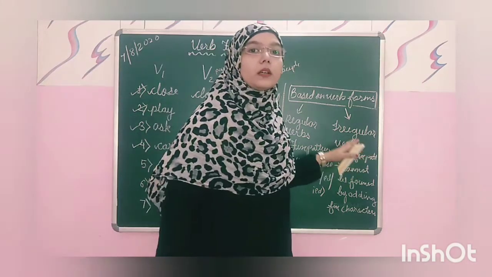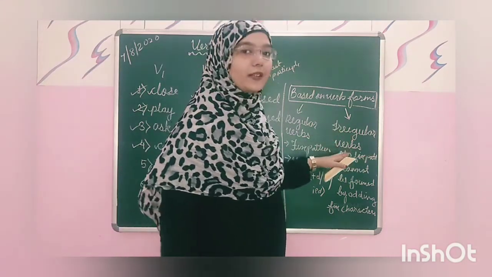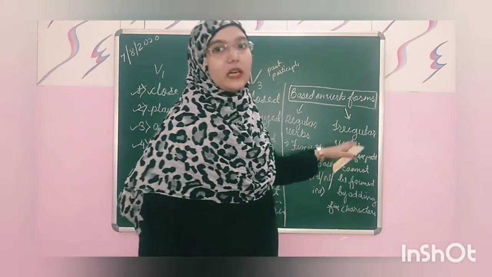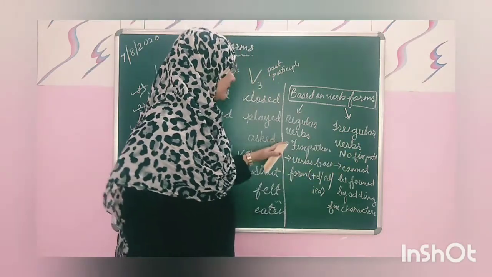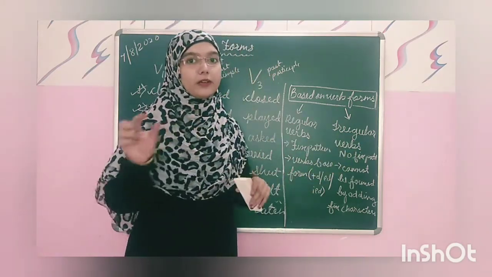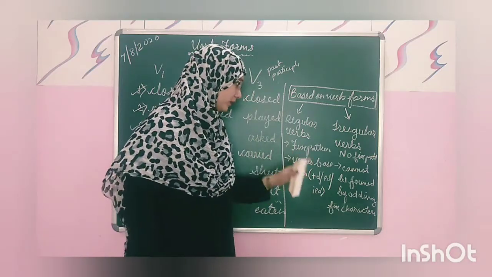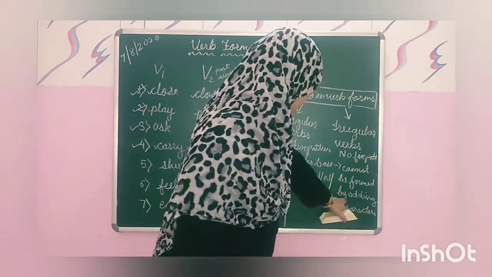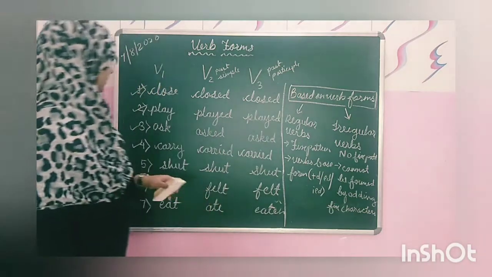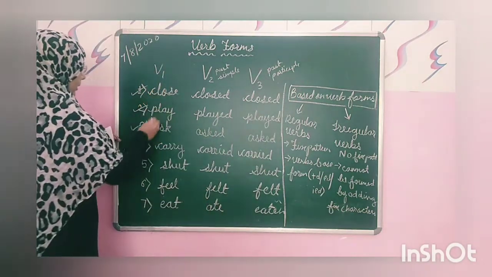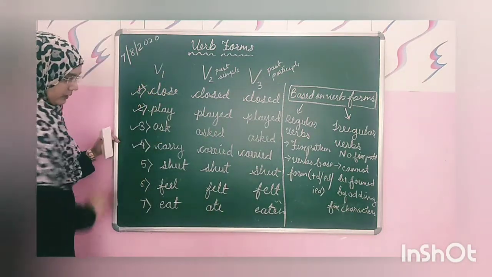Verbs which do not follow a fixed pattern for their formation are called irregular verbs. The verbs which follow a fixed pattern for their formation are called regular verbs. These are regular verbs and these are irregular verbs.